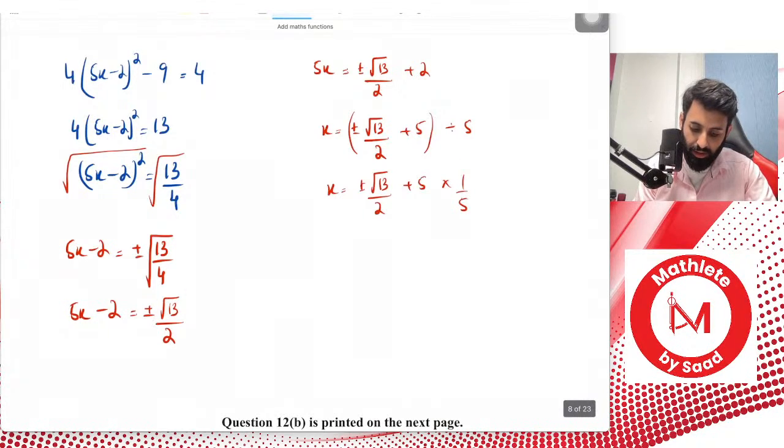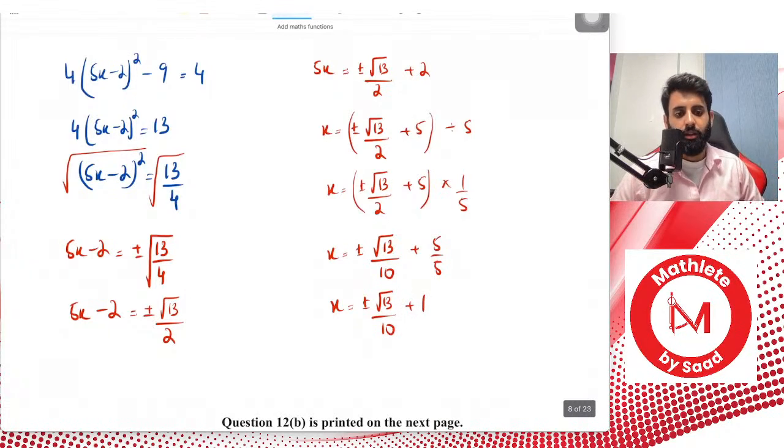So this becomes x is equal to plus minus square root of 13 upon 10 plus 5 upon 5. There you go. So x is equal to plus minus square root of 13 upon 10 plus 1. And that's your answer.